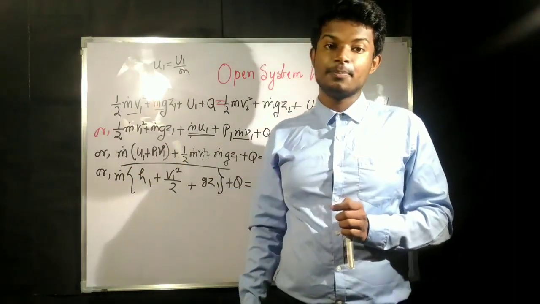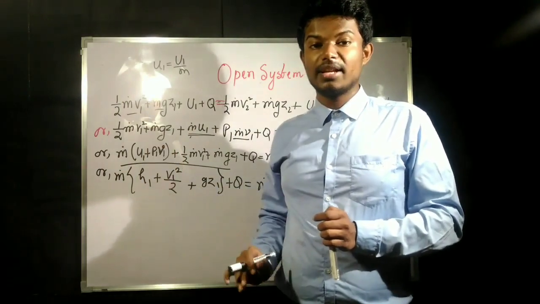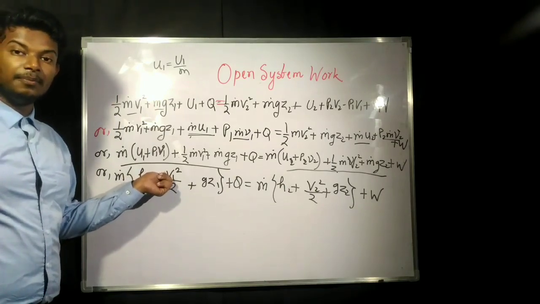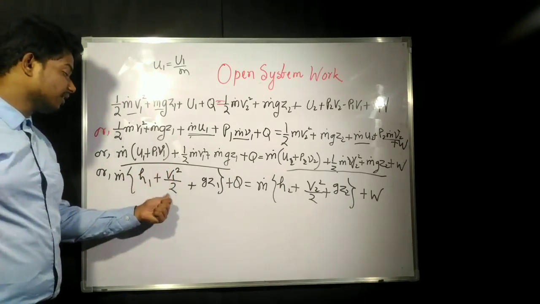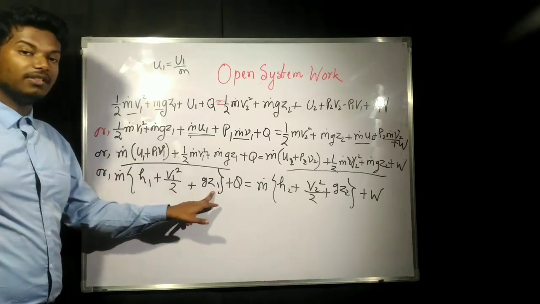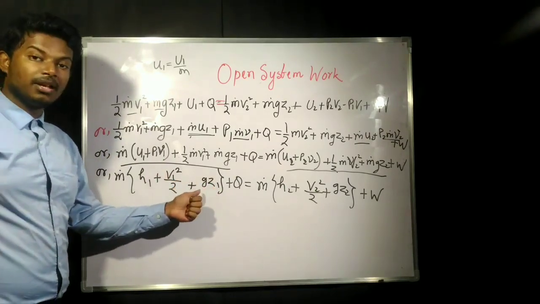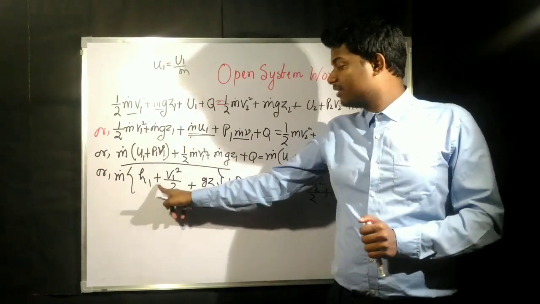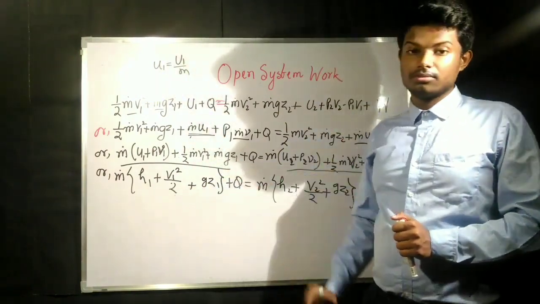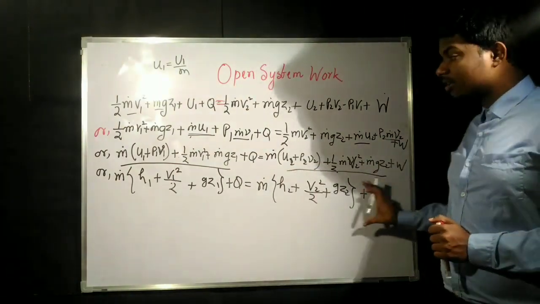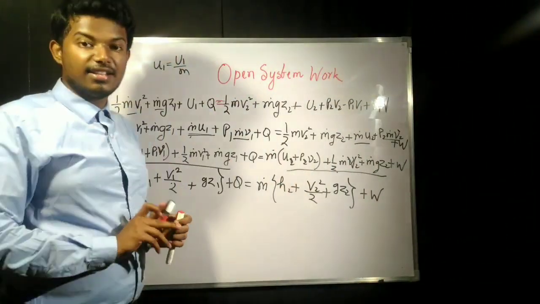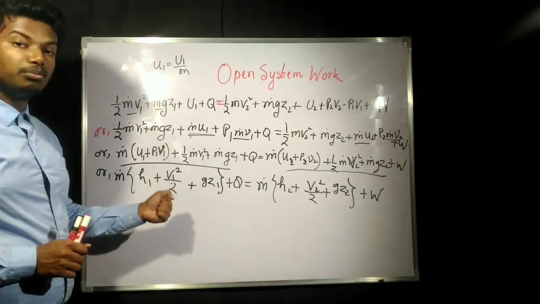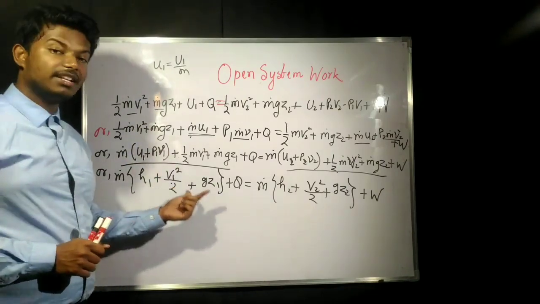Now while solving questions you will see that in each and every question the value of enthalpy will be given in kilojoule per kg, while v1 will be given in meter per second, which is in SI unit. Again, height will be given in meter or centimeter, and you need to convert it into meter. So while solving this you will see that this term is in kilojoule and these two terms will be in joule. So this is the expression for open system energy analysis, but while solving questions you will find some difficulty when putting in the values, whether in kilojoule or joule.